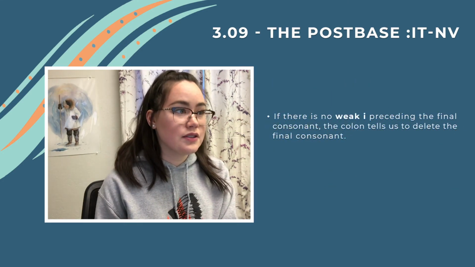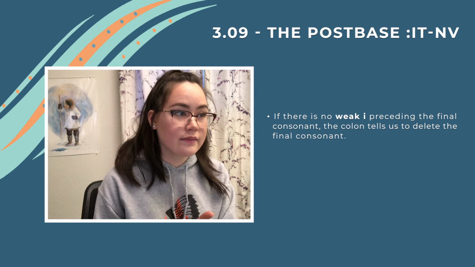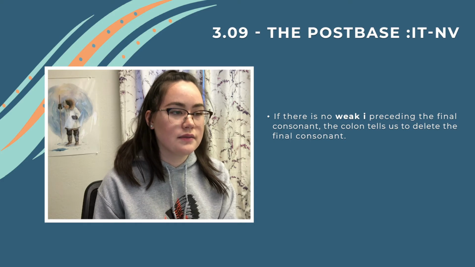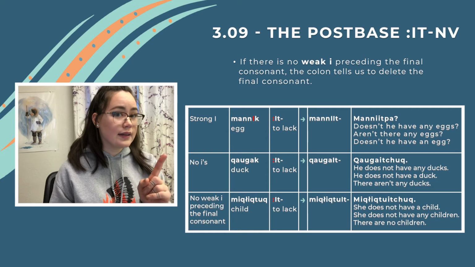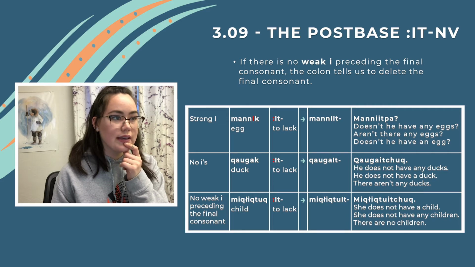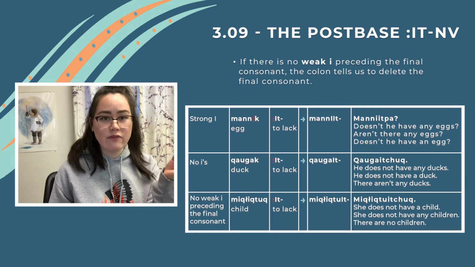If there is no weak i preceding the final consonant, the colon tells us to delete the final consonant. For example, manik. There is no weak i, it is a strong i. So we have to delete the final consonant. So we have to delete k in manik. And the result would be manit. Manitchuk. Doesn't he have any eggs? Aren't there any eggs? Doesn't he have one egg?